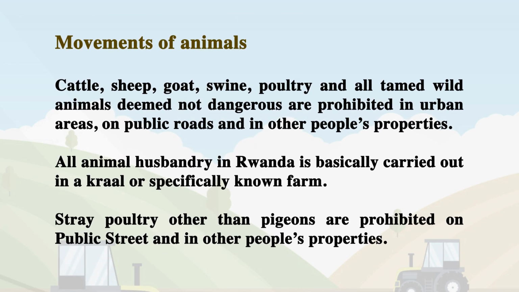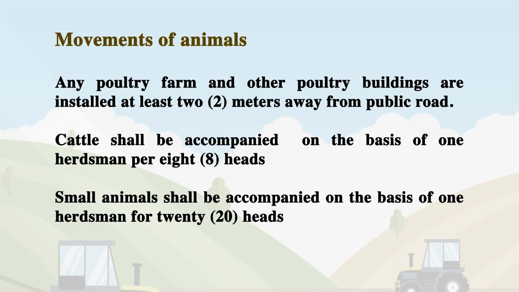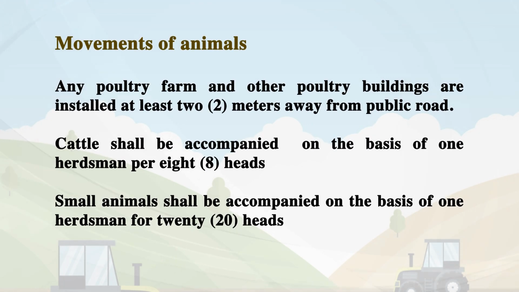Movements of animals: cattle, sheep, goat, swine, poultry, and all tamed wild animals deemed not dangerous are prohibited in urban areas, on public roads, and in other people's properties. All animal husbandry in Rwanda is basically carried out in a kraal or specifically known farm. Stray poultry other than pigeons are prohibited on public streets and in other people's properties. Any poultry farm and other poultry buildings are installed at least 2 meters away from public roads.